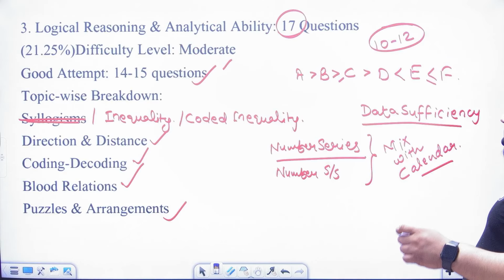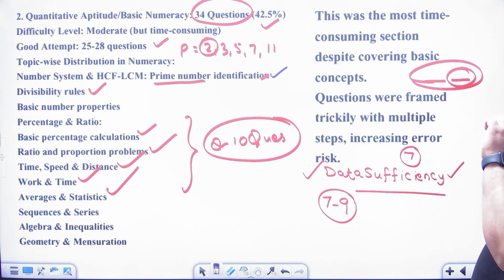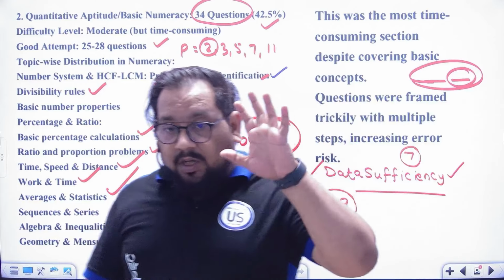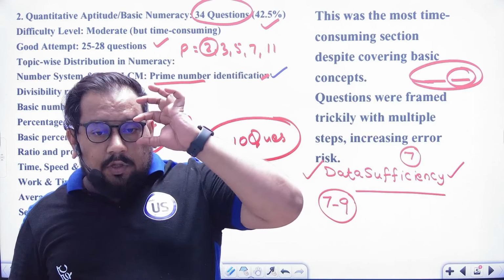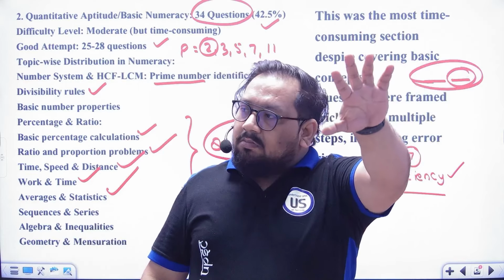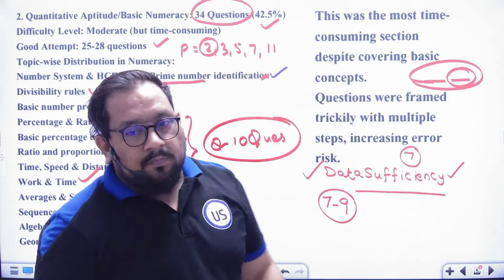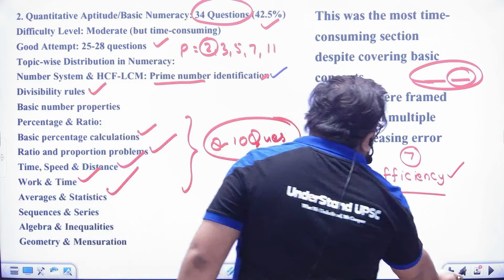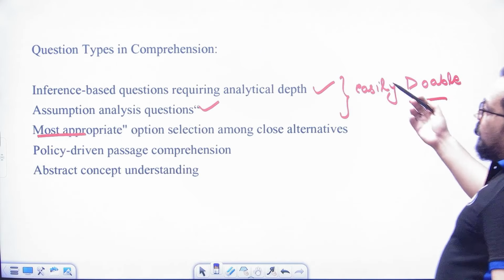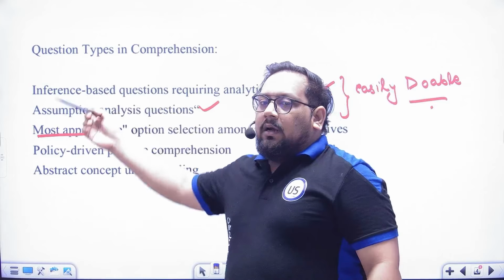And data sufficiency is a very important topic. I'm telling you, literally, data sufficiency is very important. And in 2025, if you ask me for the prediction, I can say it will consist of 10 questions. And in the passage, I already told you the easily doable thing is assumption and inference.